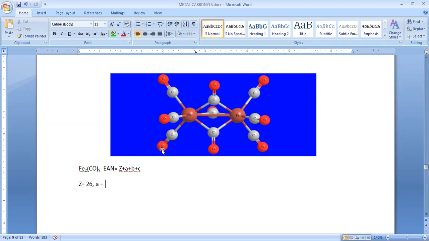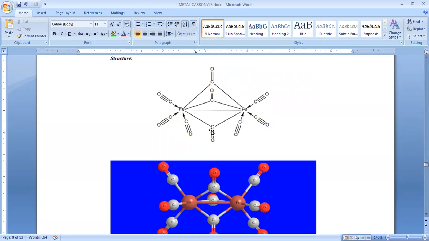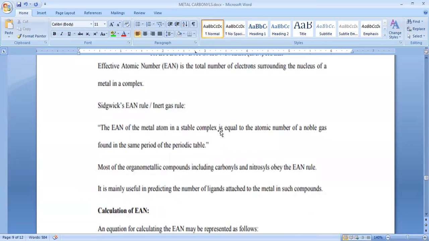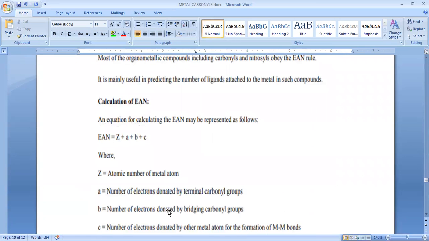How many terminal carbonyl groups do we have? 6, so that equals 12. If you look at the structure, these three and these three are considered terminal carbonyls, or you can say free.